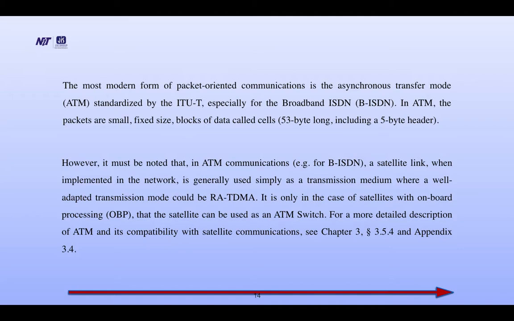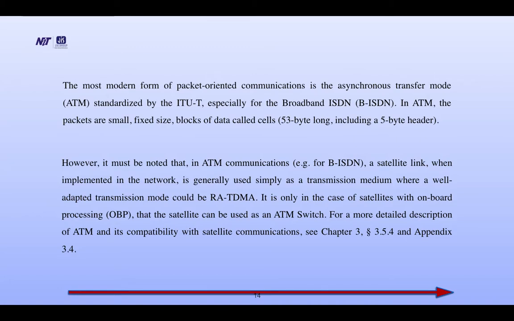The most modern form of packet-oriented communication is the asynchronous transfer mode, ATM, standardized by ITU-T, especially for broadband ISDN, BISDN. In ATM, the packets are small, fixed-size blocks of data called cells, 53 bytes long, including a 5 byte header.